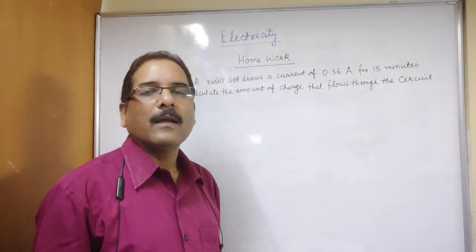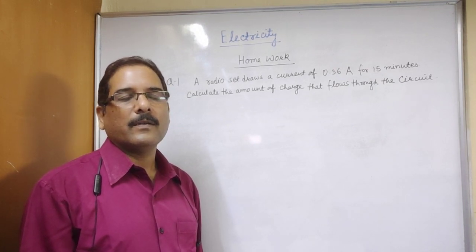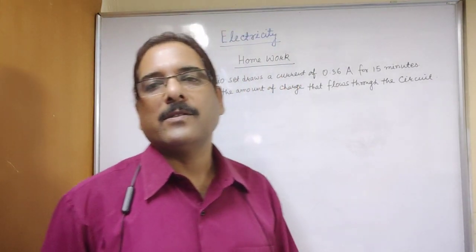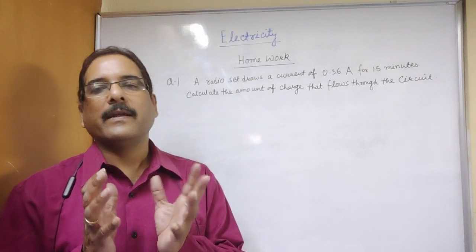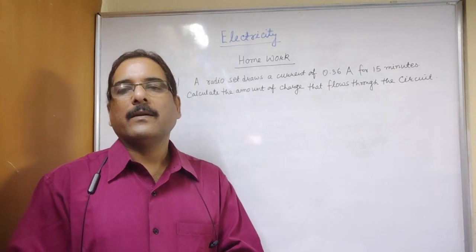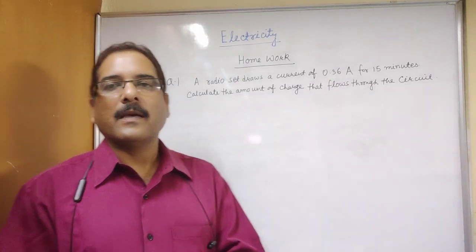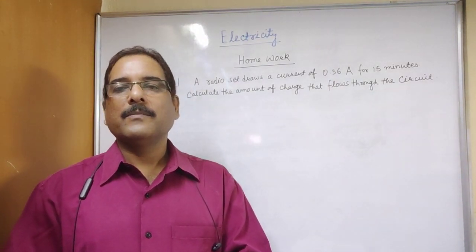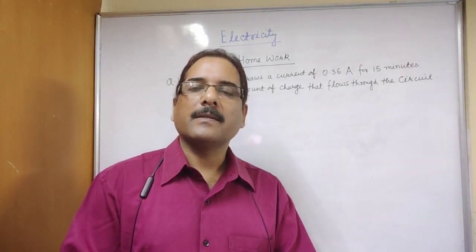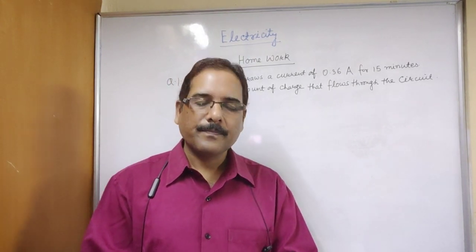Then we defined electric current: flow of charges through a cross section of a conductor in unit time. And then we derived an expression. If q quantity of charge, net charge, flows through a cross section of a conductor in time t, then simply current I will be equal to q by t. Now q is the charge and SI unit of charge is coulomb, and 1 coulomb is equal to 6 into 10 to the power 18 electrons. Also remember that charge on each electron is 1.6 into 10 to the power minus 19 coulomb.